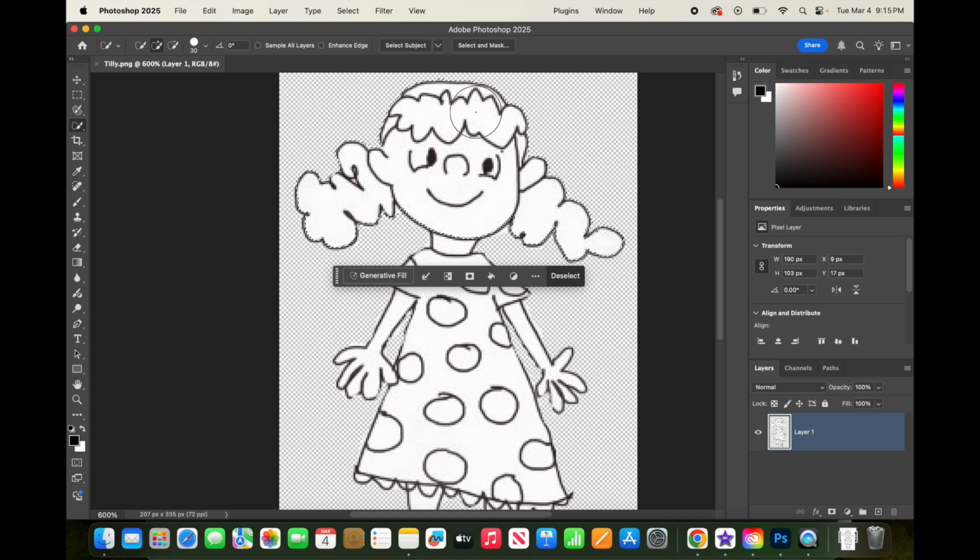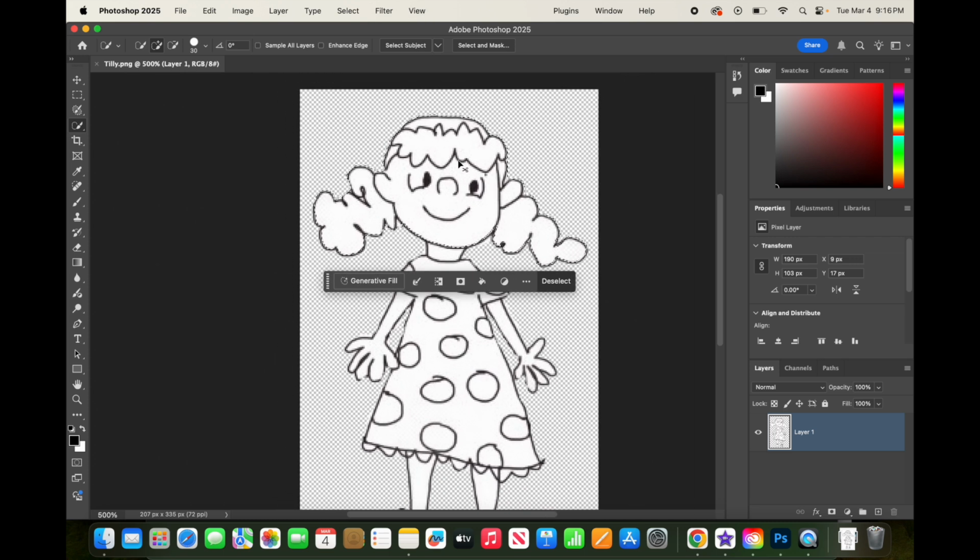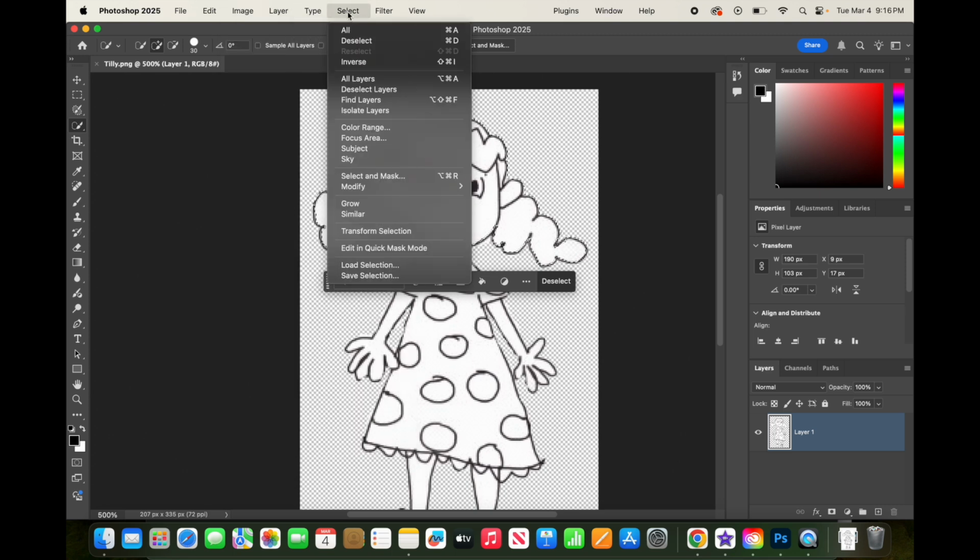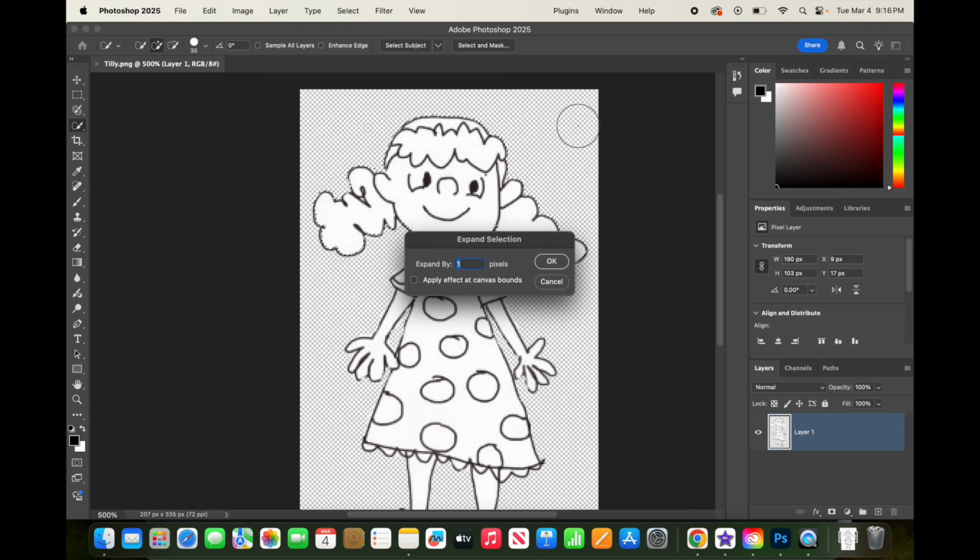If you look closely, you'll see that the marching ants in some cases are just inside the black line. And so what we're going to want to do next, and I'll just zoom out again, that's Command minus, we want to expand that selection a little bit. We're going to go up to Select and go down to Modify and click the Expand option. And what this does is it gives you an opportunity to expand your selection by a pixel. In this case, I think it's probably good to maybe try 2 pixels, and you'll see that the marching ants will move out from her head.